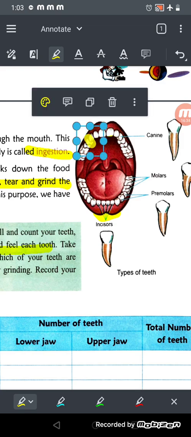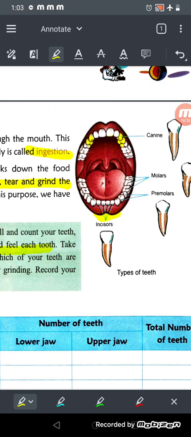The ones just beside the four teeth are called the canines. There are four canines, upper two and lower two. These are the sharp ones which help you to tear the food, right? And then you have molars, four molars in the lower jaw and four molars in the upper jaw. For what? To grind the food. And premolars, you have 8 premolars, 4 in the lower jaw and 4 in the upper jaw.